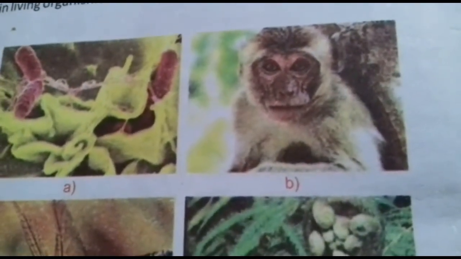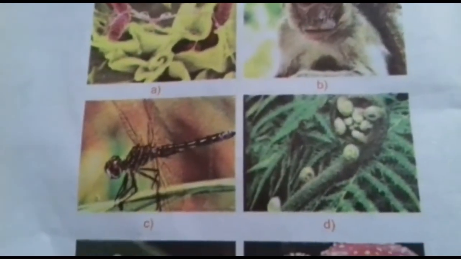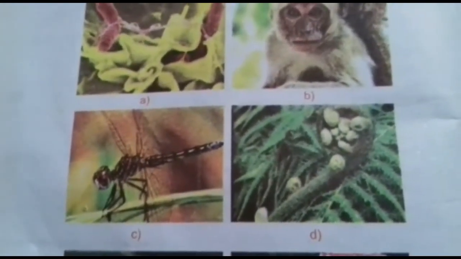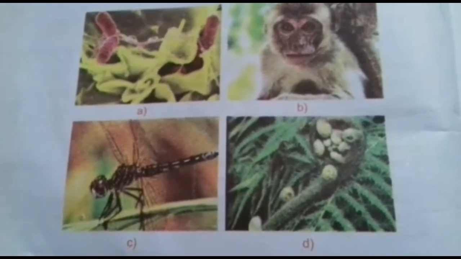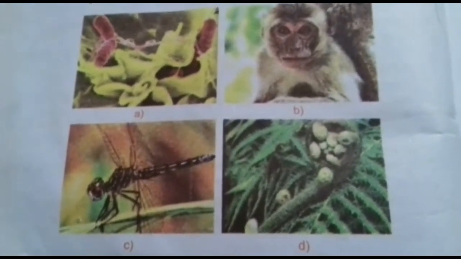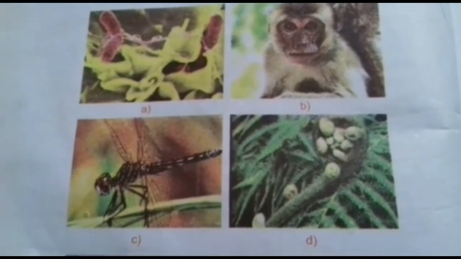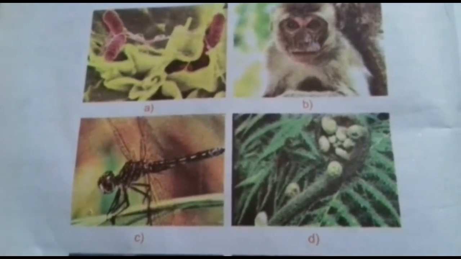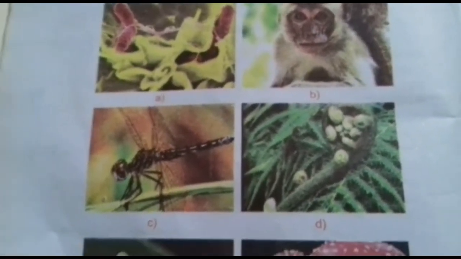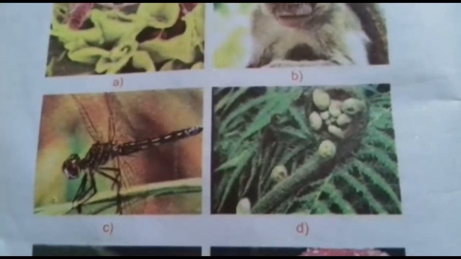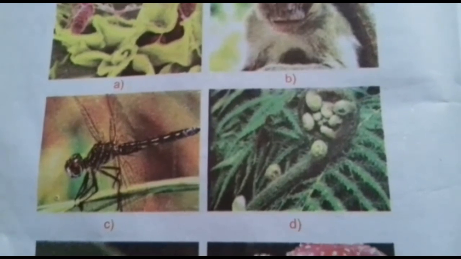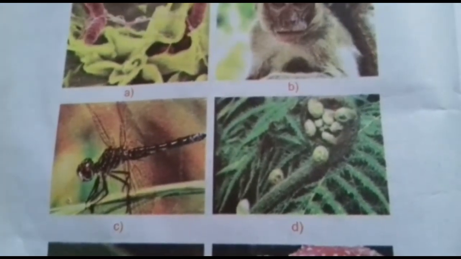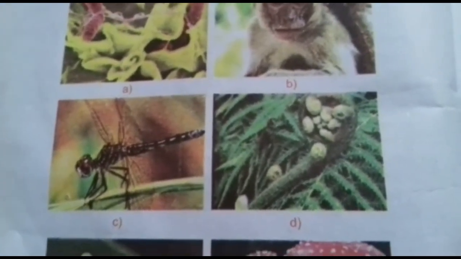Here it is a monkey. Here is an insect. You can feel the difference among all these organisms. Like a monkey has a different shape, color, and size than that of an insect, that is a grasshopper. Similarly, you can see it is a fern plant. This plant has a different structure and appearance than animals.